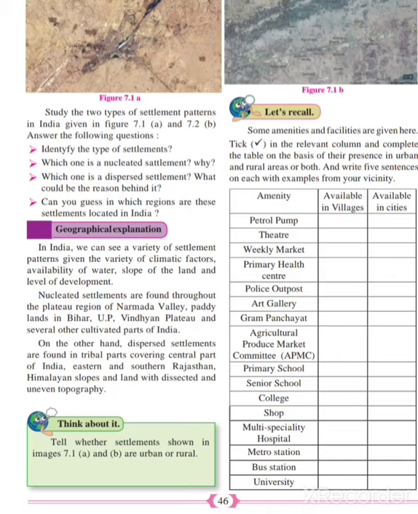If any other person is interested in floriculture, that is agriculture of flowers, then he should settle in the northeastern side. So these are the different settlements according to climatic factors.